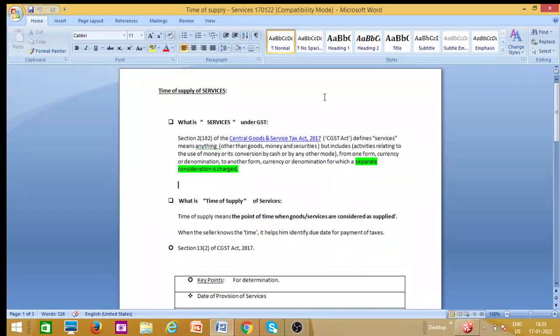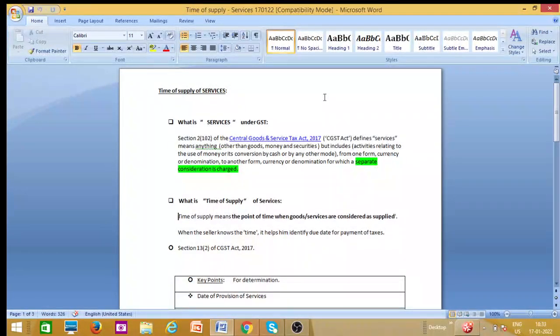It also has an inclusive definition in contrast to the earlier one. It says that activities relating to the use of money or its conversion by cash or by any other mode are included, that is, the use of money converted from one form to another form, or one currency to another currency. So it has two parts: an exclusion clause and an inclusion clause.